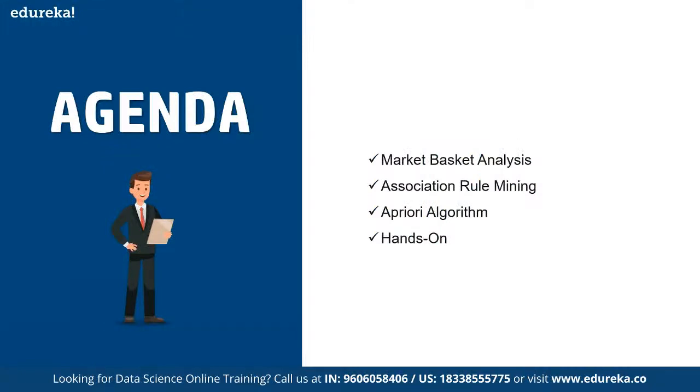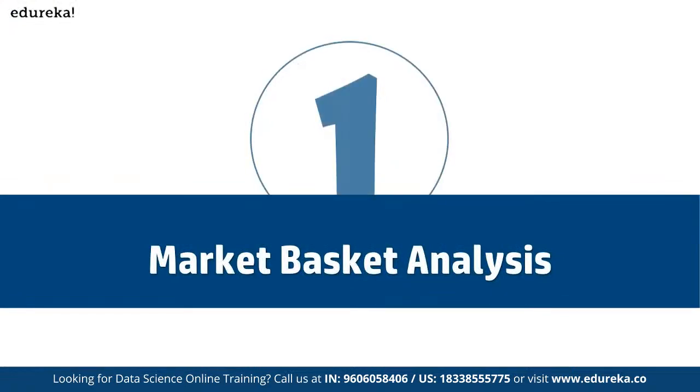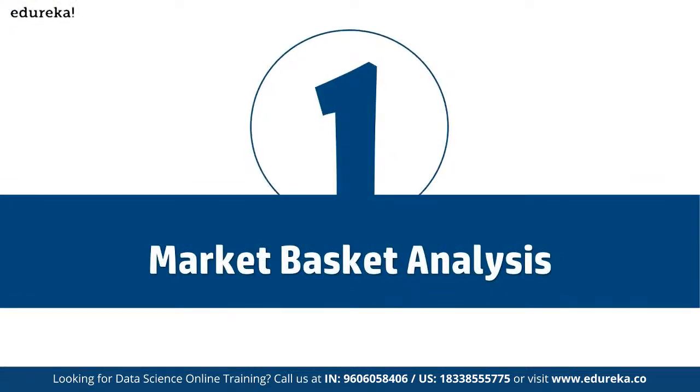A small question that we can start with: has it ever happened that you went out to buy something and ended up buying a lot more than you planned? This normally happens in marketplaces, correct? It's a phenomenon called impulsive buying, and big retailers take advantage of machine learning and the Apriori algorithm to make sure that we tend to buy more. That's what we define as market basket analysis.